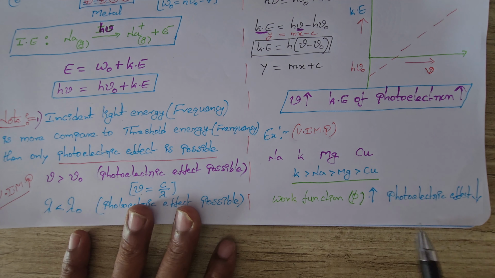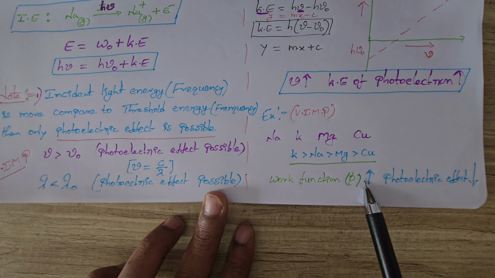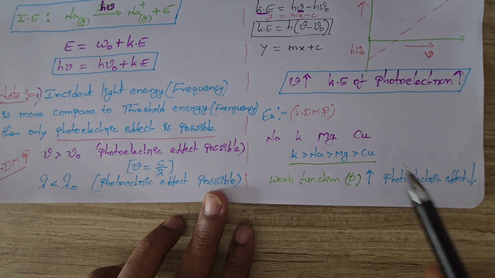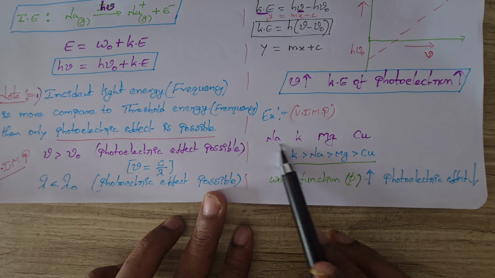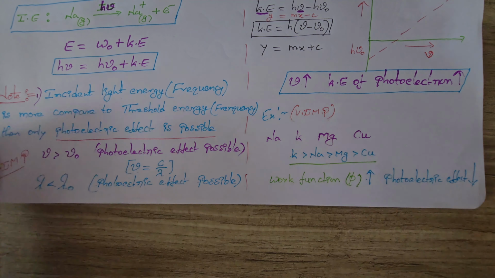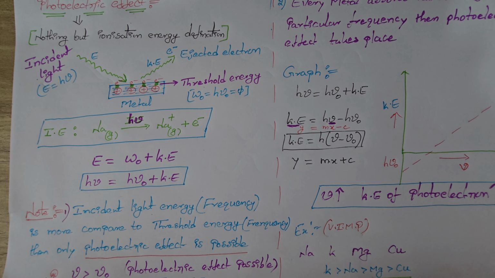So as the work function value increases, the photoelectric effect decreases. The work function value of D block elements is more compared to S block elements. So this is the photoelectric effect. Photoelectric effect and black body radiation tell us that light travels in the form of particle packets of energy, that is photon, that is nothing but quantum. This is the particle nature of light. Now going to the postulates.